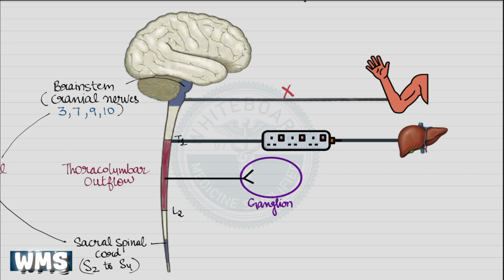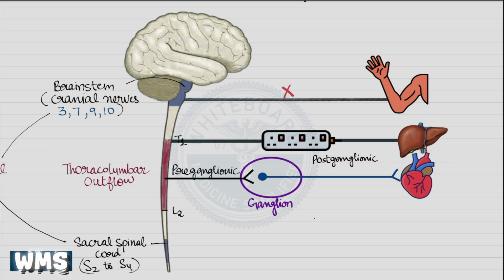The first neuron arising from the CNS is called the preganglionic fiber. It carries the signal from the brain or spinal cord up to the ganglion. At this point, the message is simply passed from the first nerve fiber to another nerve fiber called the postganglionic fiber, which then carries the signal forward toward the target organ. So in both the sympathetic and parasympathetic systems, communication from the CNS to the organs is achieved through this two-neuron chain rather than a single uninterrupted nerve fiber like in the somatic nervous system.